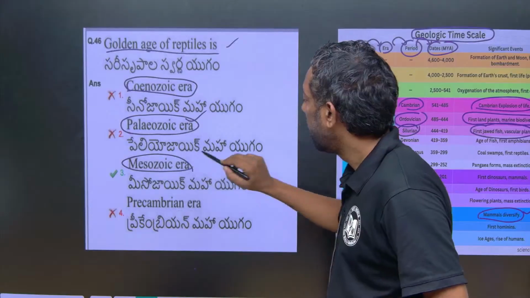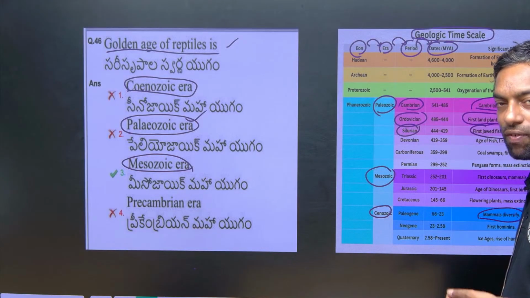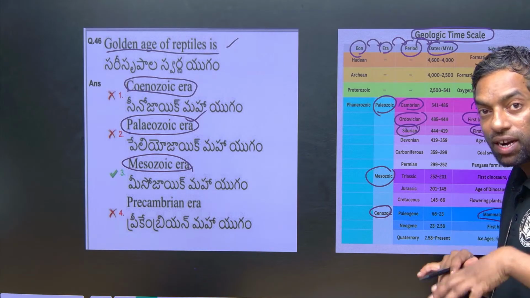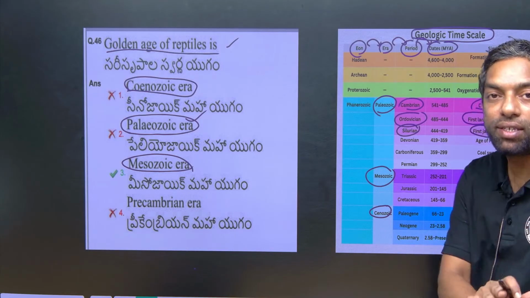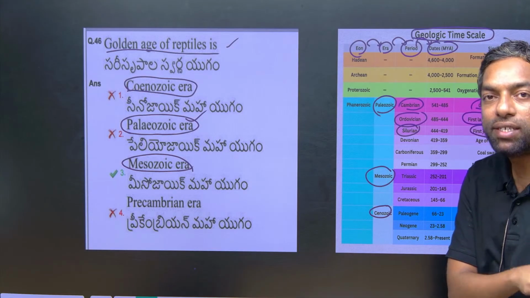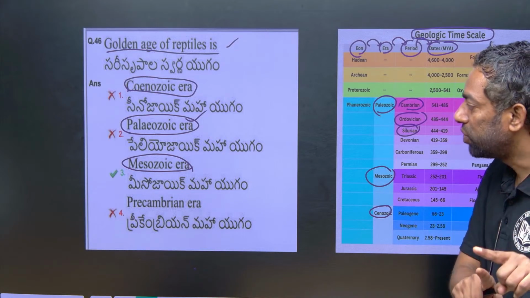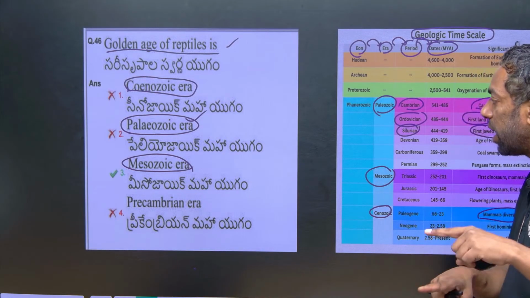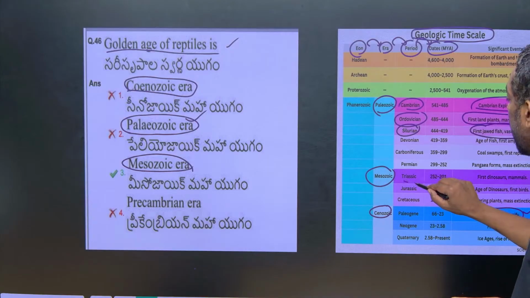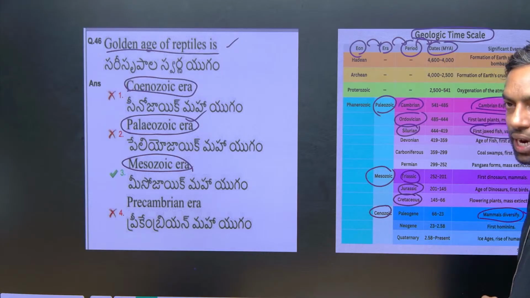the Mesozoic era. This is the Mesozoic era. After that, frogs and fishes. After that, through evolution, there is a chance for the reptiles. From the reptiles, there is a chance for birds and mammals. Birds and mammals are there in the Cenozoic. So the Mesozoic era produces the Triassic period, Jurassic period and Cretaceous period.